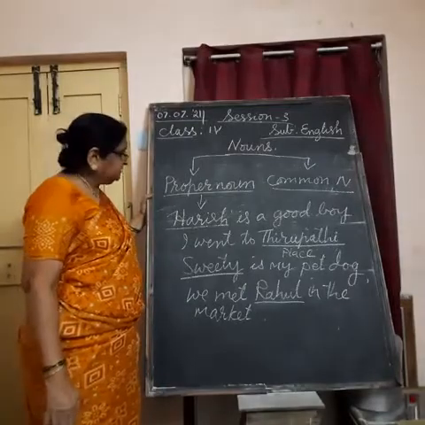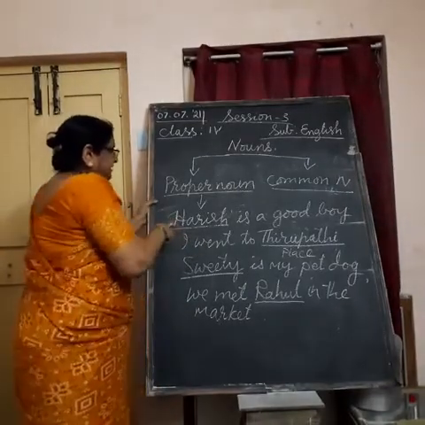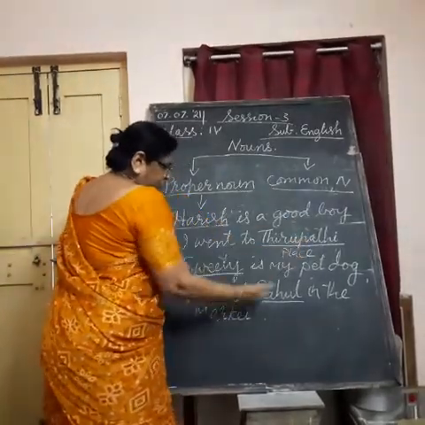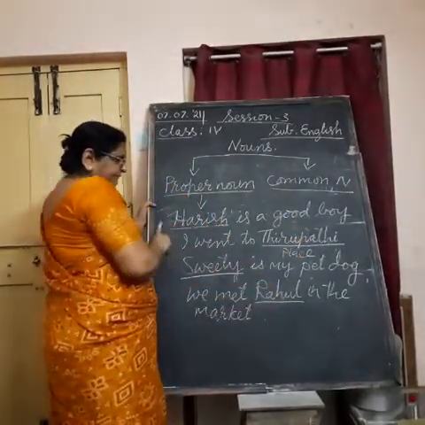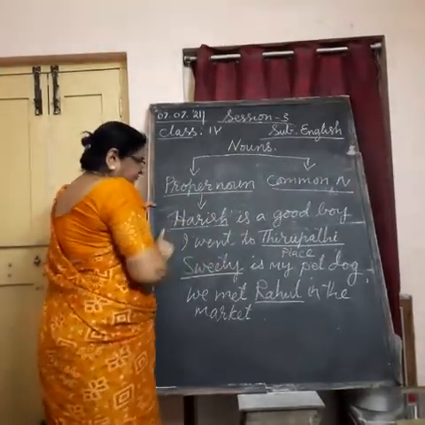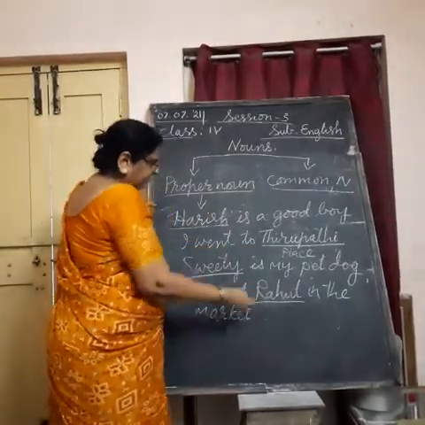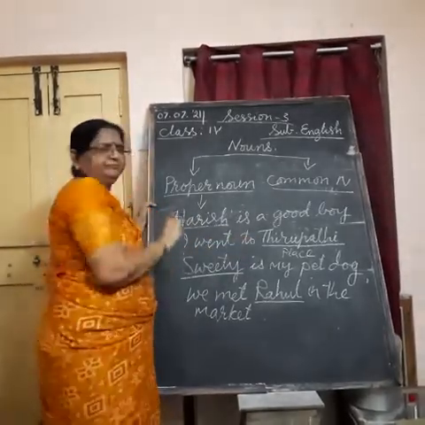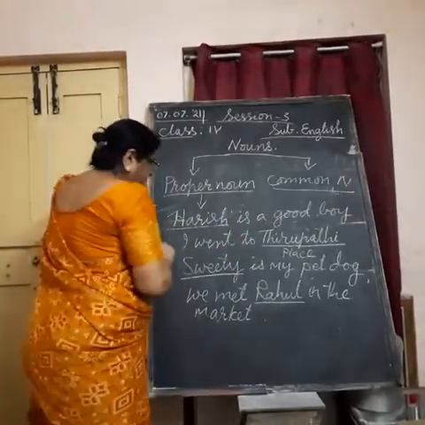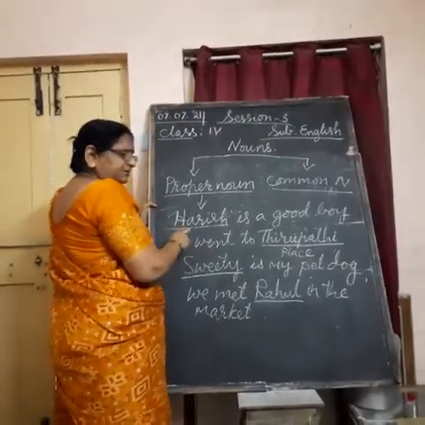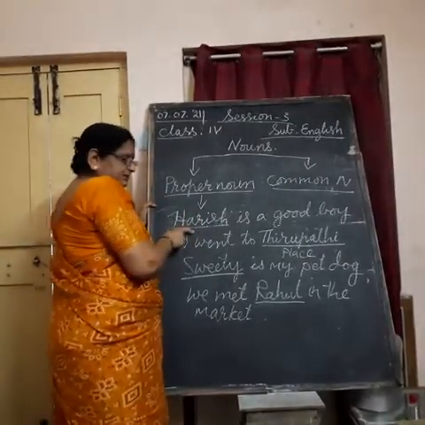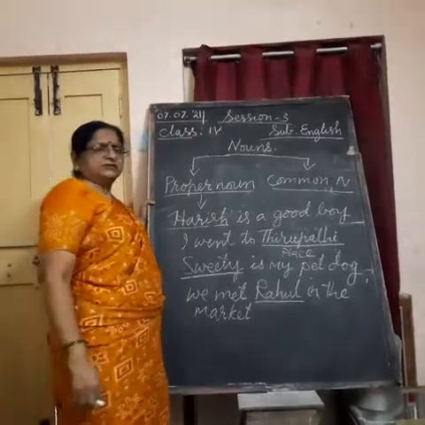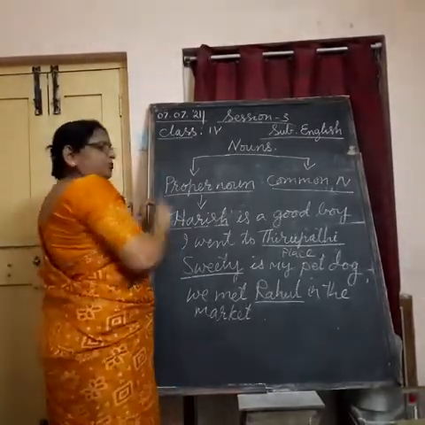And what you observe about these proper nouns? Every proper noun, whether it is in the beginning, at the end, or in the middle, every proper noun, name of a person, name of a place, or name of anything, is written with a capital letter at the start. So what you observe here? Harish we got in the beginning of the sentence. According to the rule, yesterday only I told we should start our sentence with a capital letter. In that way, okay.